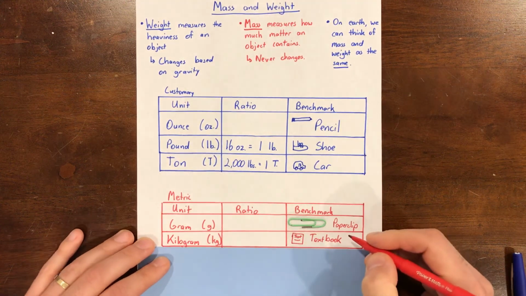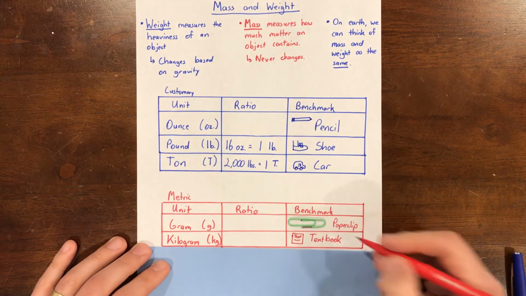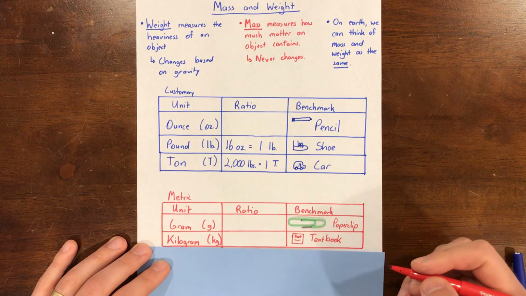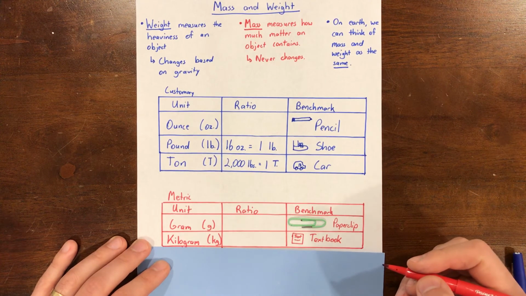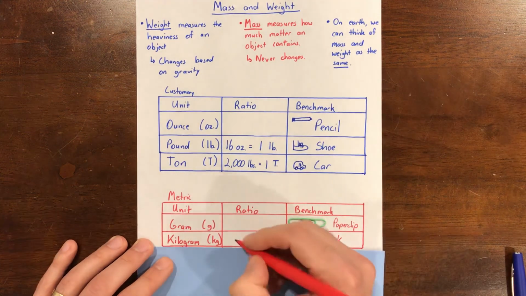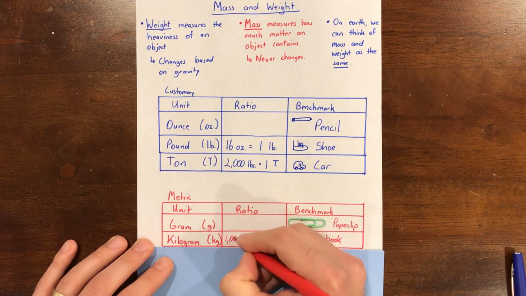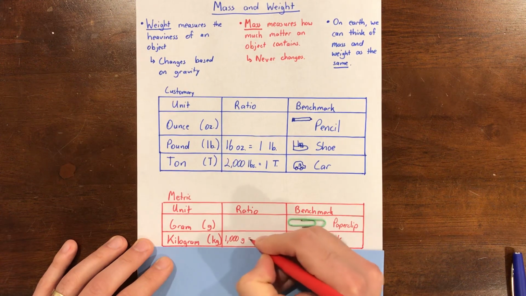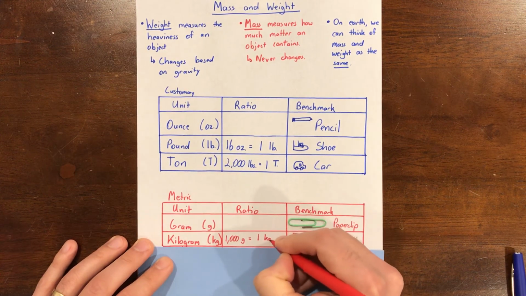Now, based on what you know about the metric system from the past couple of days, how many grams are there in 1 kilogram? Say it out loud. Yep, there are 1,000 grams in 1 kilogram.